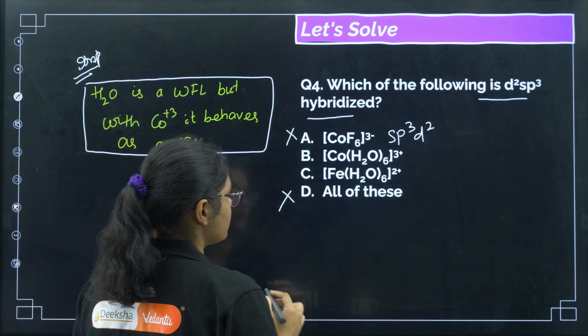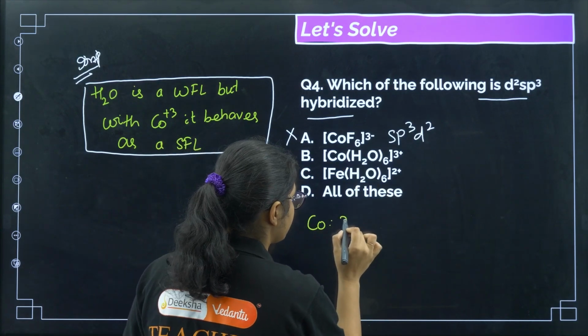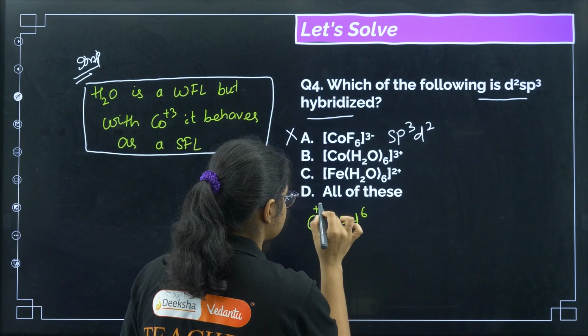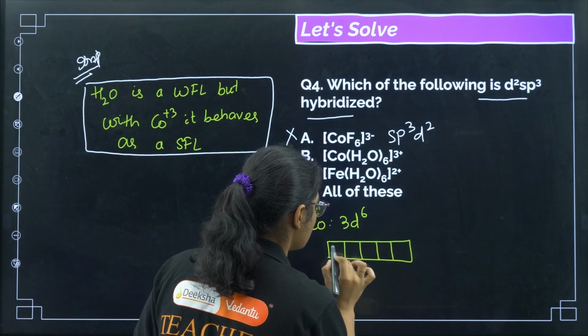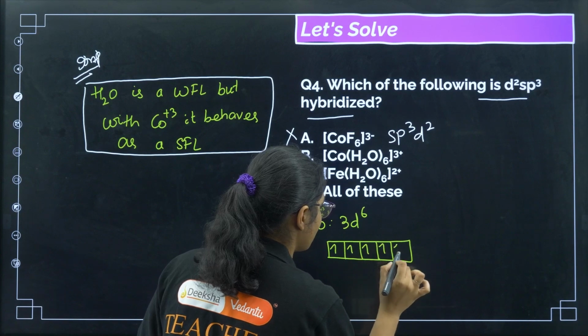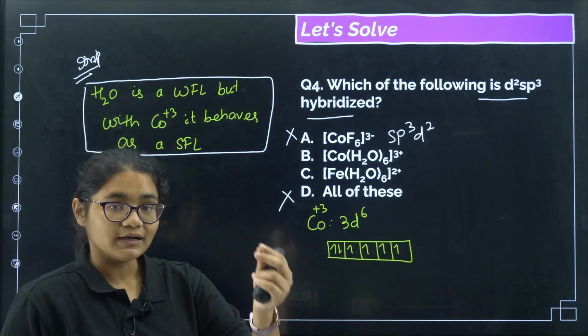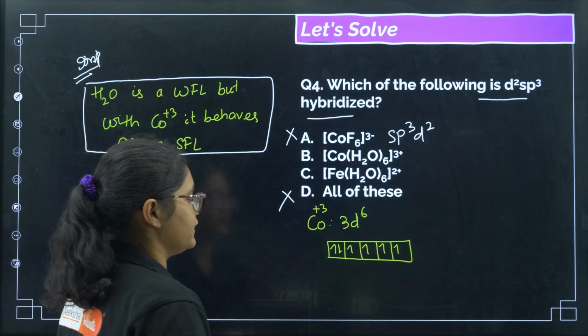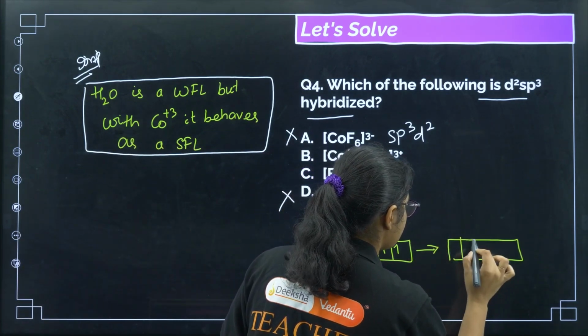Now if I see this one, cobalt electronic configuration is 3d7 4s2, here I will get 3d6, right? In the cobalt +3 state it is 3d6. So if I see like this, I have 1, 2, 3, 4, 5 and 6. So I told you with cobalt 3+ water behaves as a strong field ligand. So what will happen? Pairing of electrons will take place. So I will get like this.